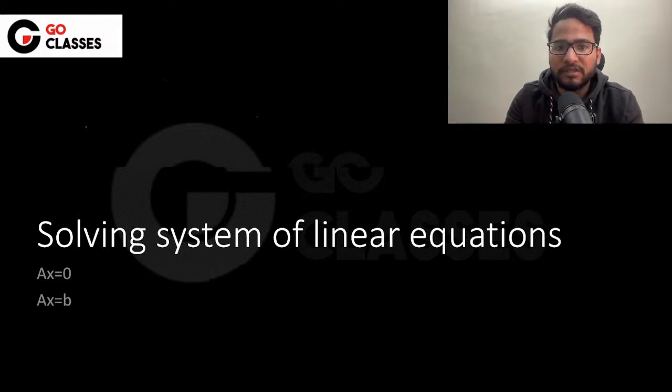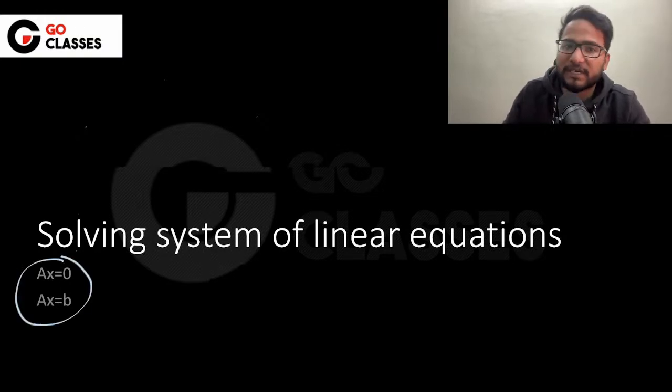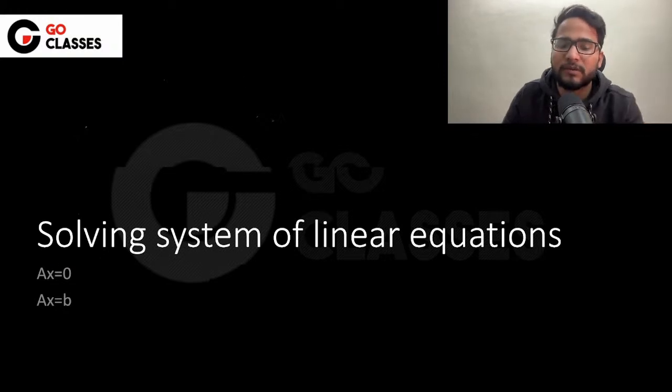So now in this session, I will tell you how to solve Ax = 0 or Ax = b. So basically we will be solving some questions related to a system of linear equations. There could be a system of linear equations which is Ax = 0, or there could be a system of linear equations which is Ax = b.